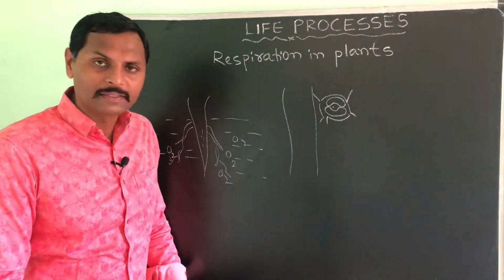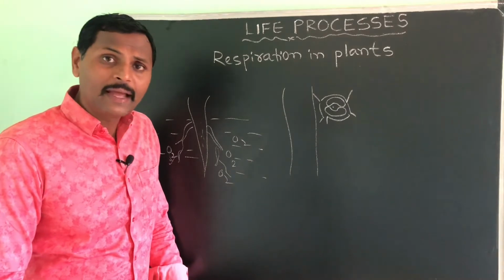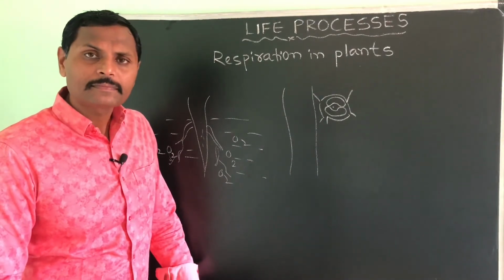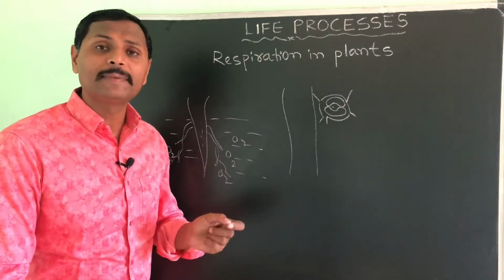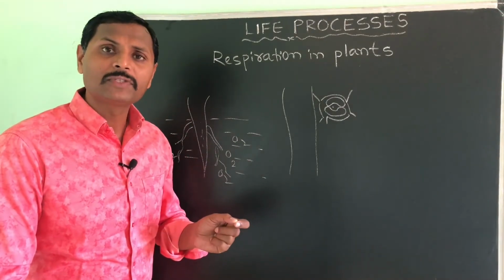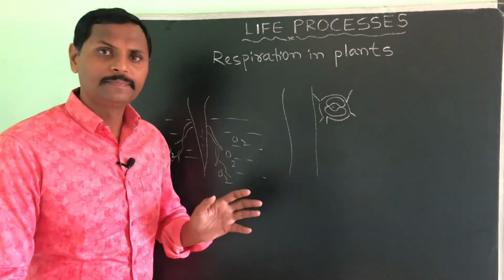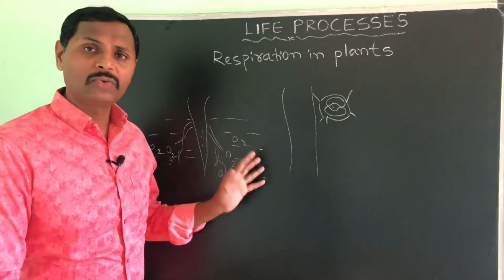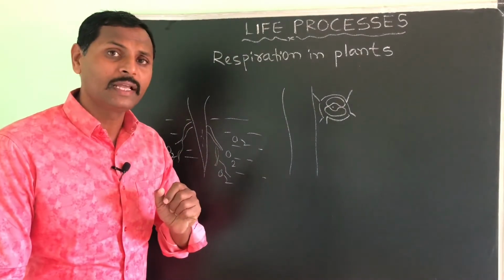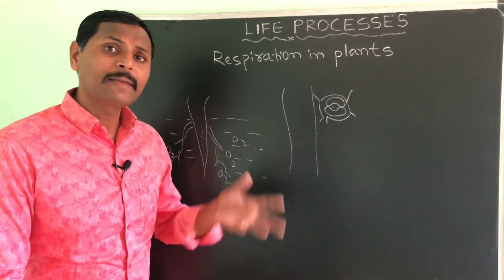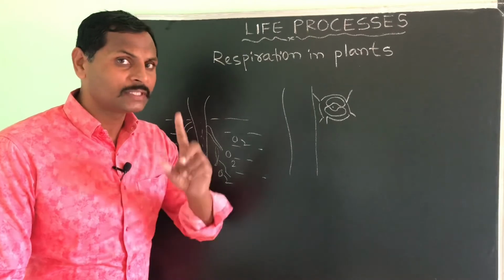Please do remember this. So, in the daytime, very less amount of carbon dioxide, almost nil amount of carbon dioxide in the respiration process will come out through the stomata, or it may be through the root hairs, because that carbon dioxide which is released in the respiration process is utilized by the plant itself for the photosynthesis process in the daytime.